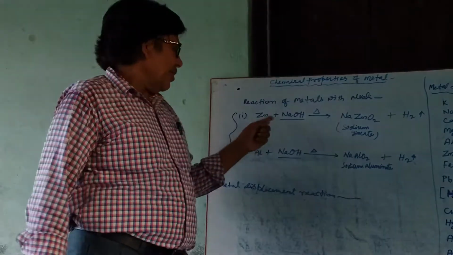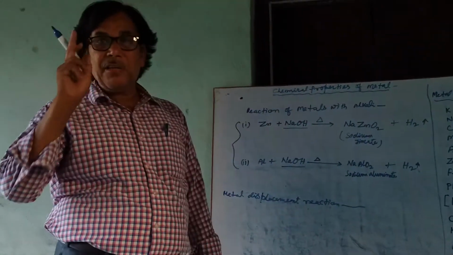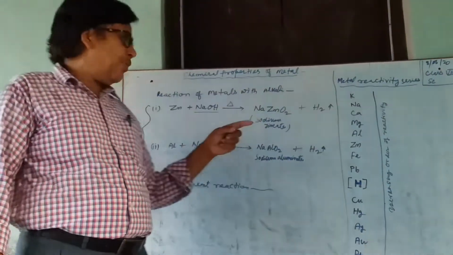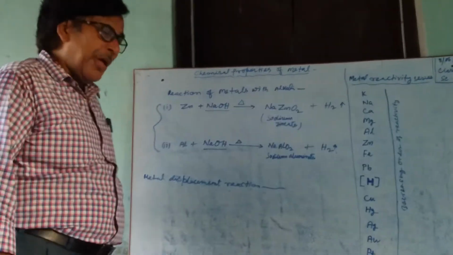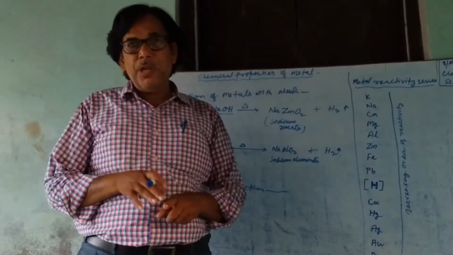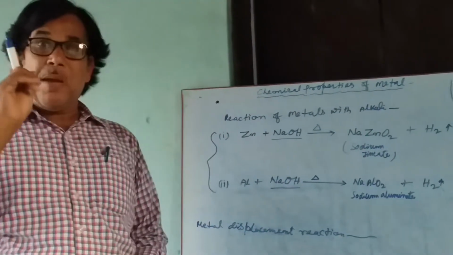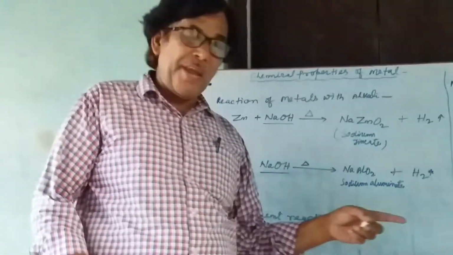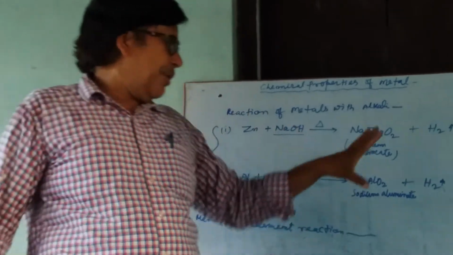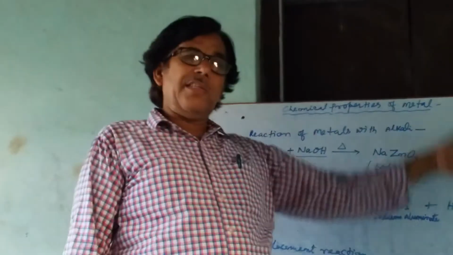In case of zinc plus NaOH, sodium zincate. Keep in mind the formula and also memorize the name of this formula. It is very important to you. Sodium zincate, NaZnO2, and in case of aluminum, sodium aluminate, NaAlO2. Keep in mind, memorize the formula and their name. Sodium zincate and sodium aluminate. These two salts are formed. These salts are water soluble, dissolve and gas evolves.